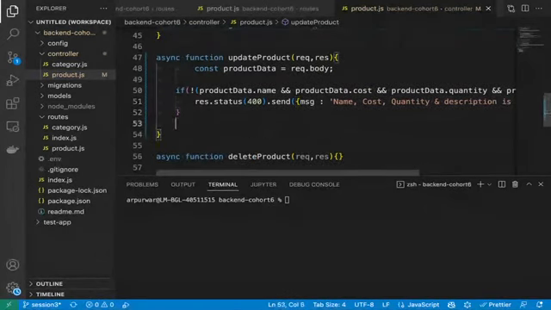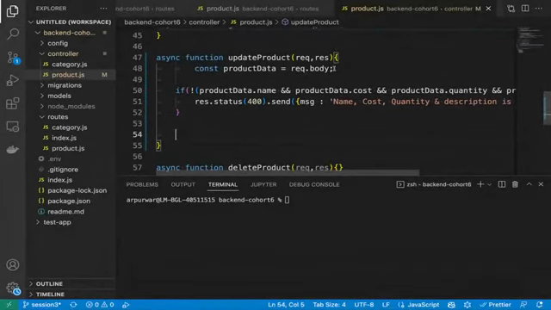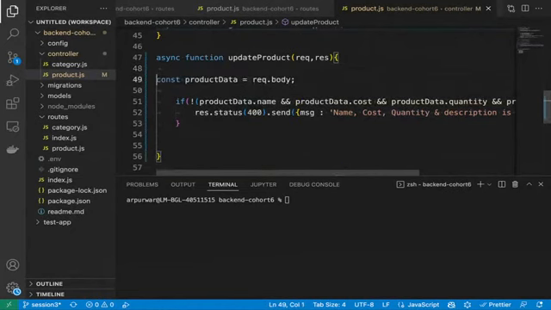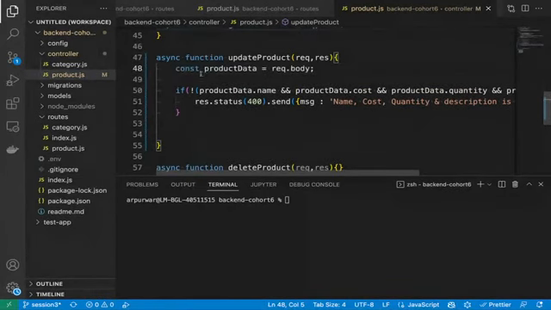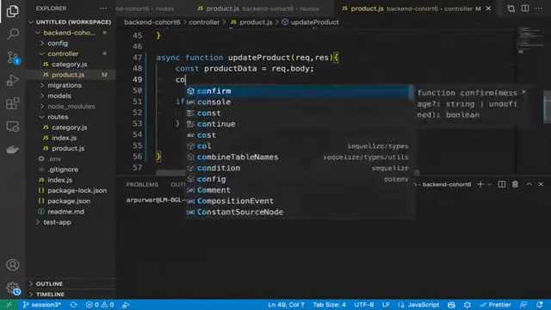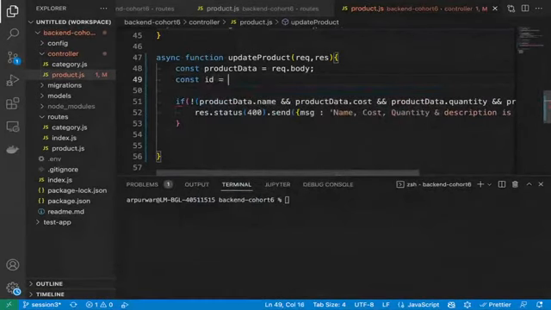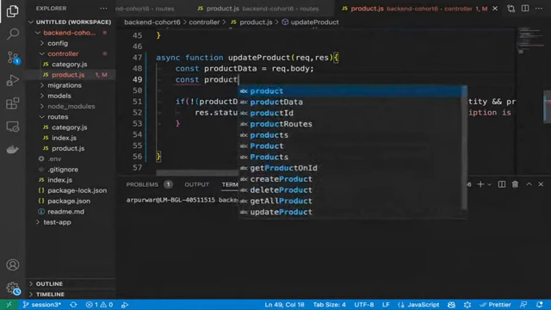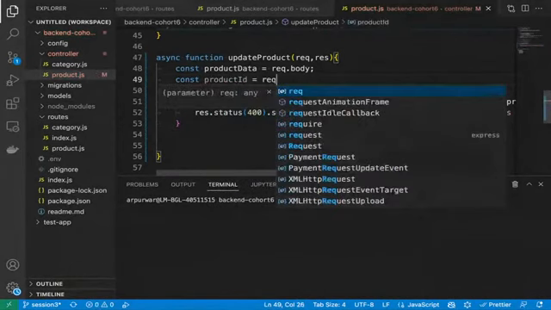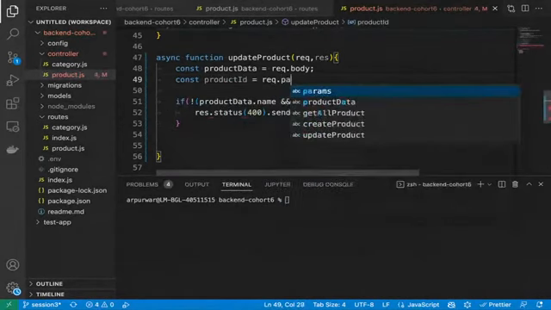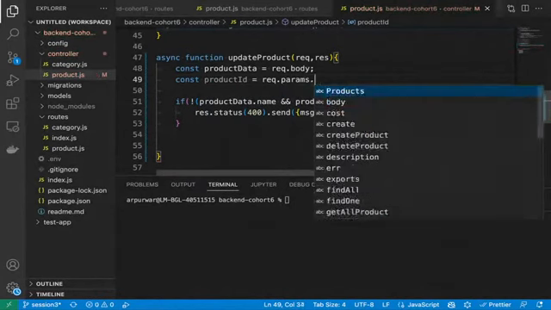Okay. Now the next thing I told you is to find that ID, right? Because we are going to get ID also here. Find out whether that ID exists in our database or not, which we are trying to search for. So const product ID equal to request dot params dot ID, because it is going to be in params.